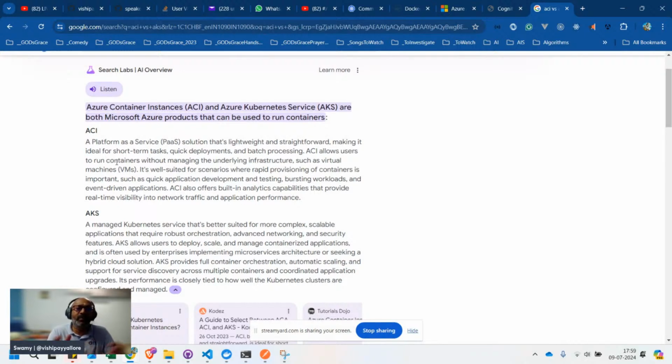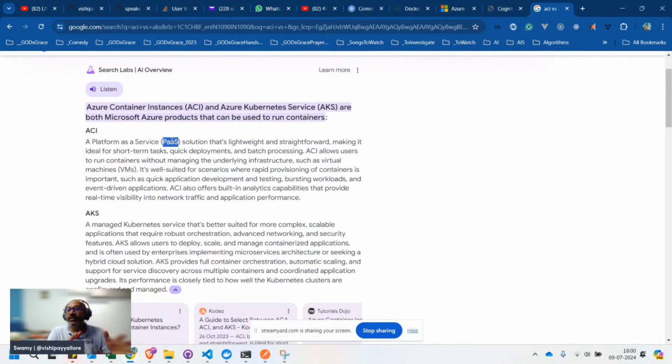Both are managed, but ACI is the PaaS one. And this is my personal choice: if it is a smaller workload and less traffic is coming, I generally use ACI.